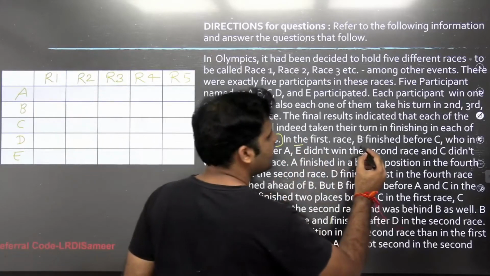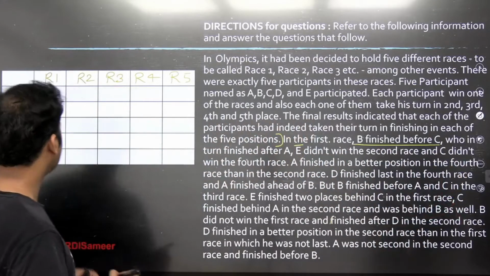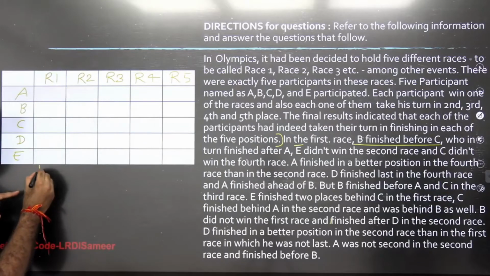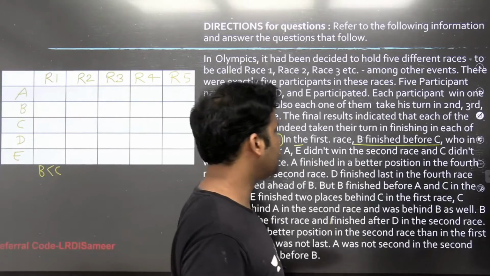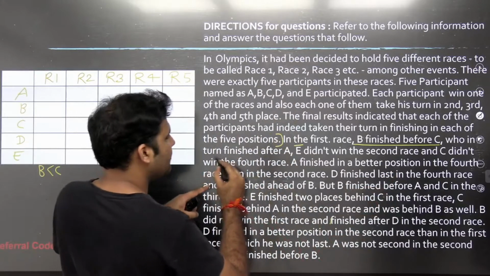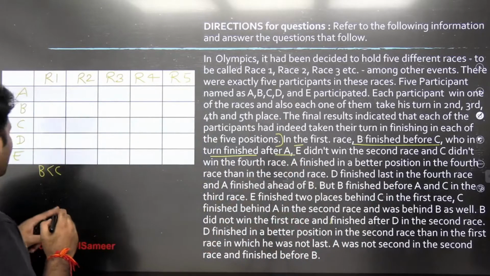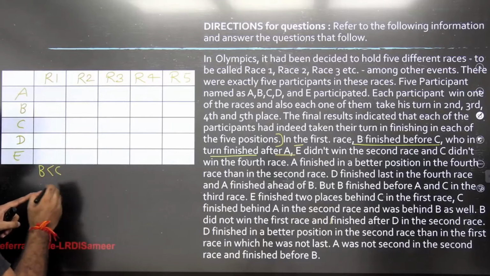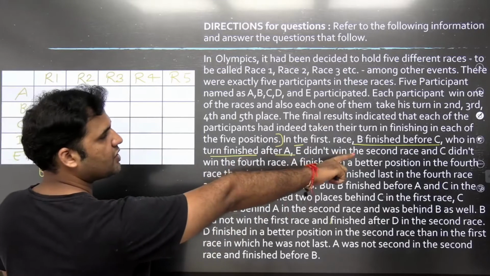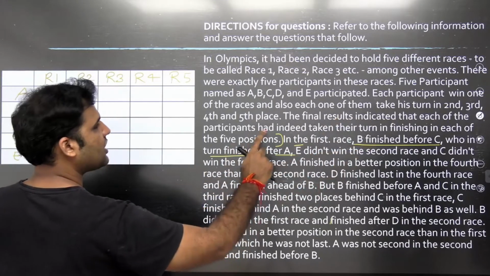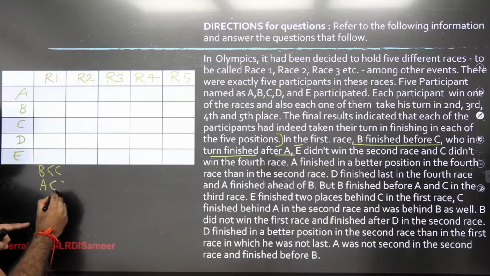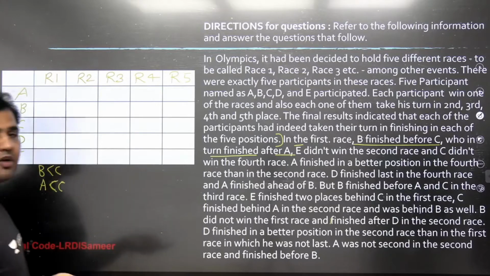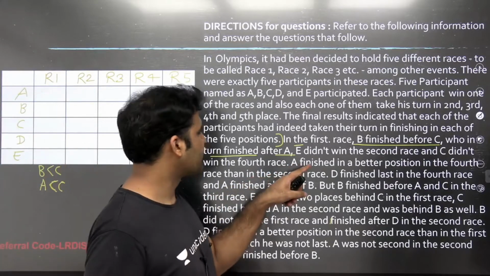Now in the first race, B finished before C. First race, B finished before C, right? That means the rank of B will be lower than the rank of C, okay? Who in turn finished after A. That means B finished after A. B finished before C, who in turn finished after A. That means A is a person who is finishing before C. The rank of A will also be lower than the rank of C.